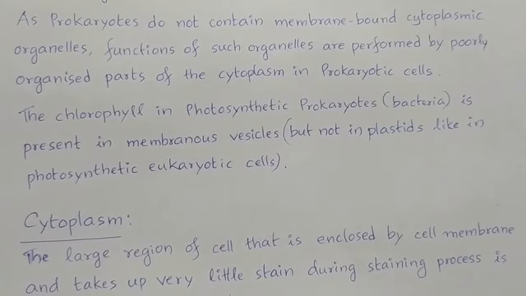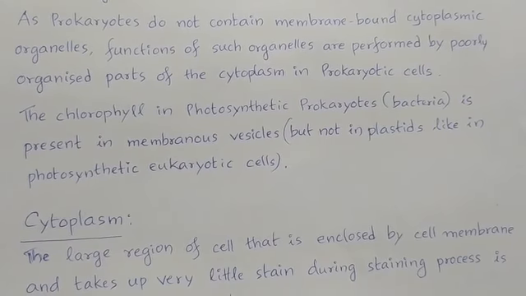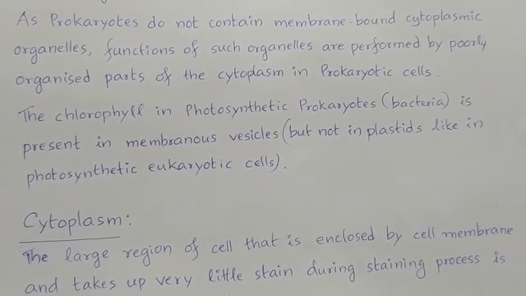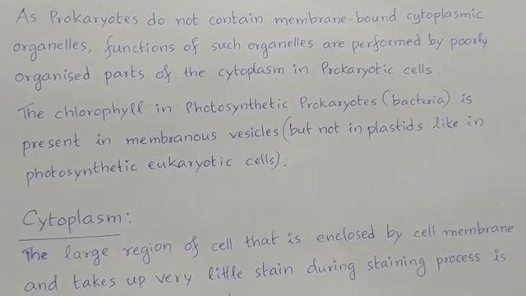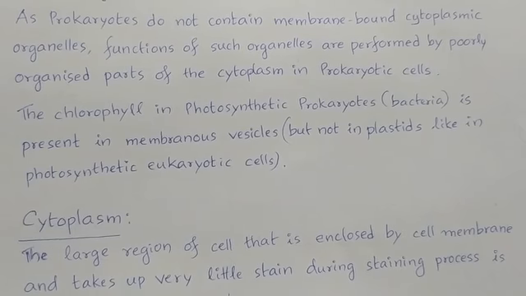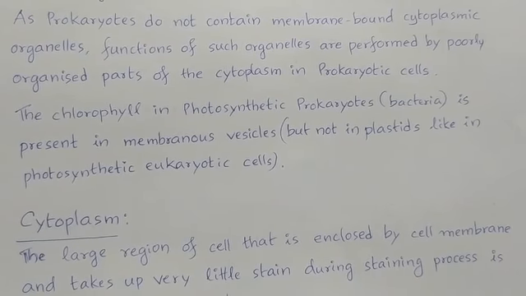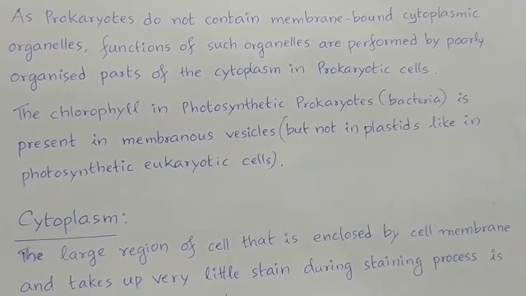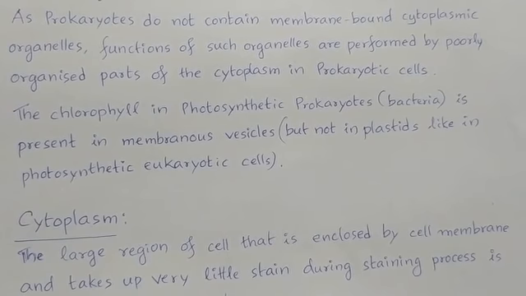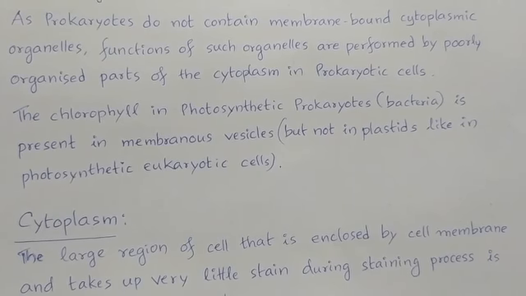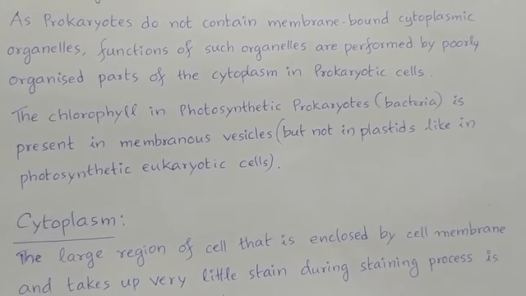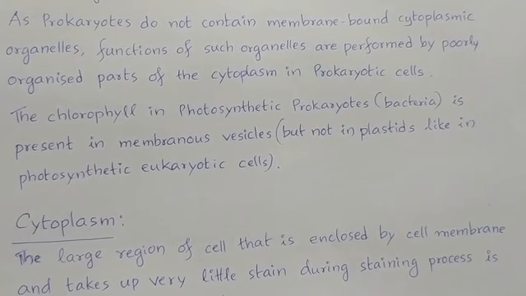Poorly organized means no boundaries, but some specific regions are there, wherein whatever functions are carried out by the cytoplasmic organelles of eukaryotic cells, the same functions are carried out by these poorly organized parts of the cytoplasm in prokaryotic cells.